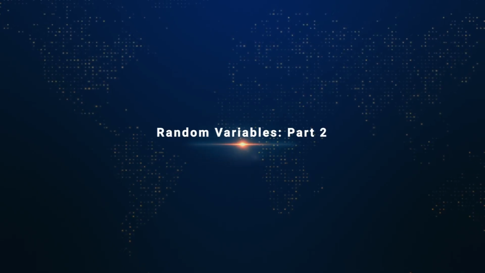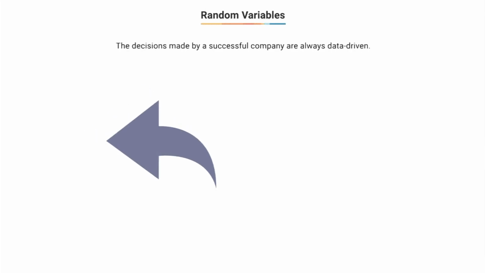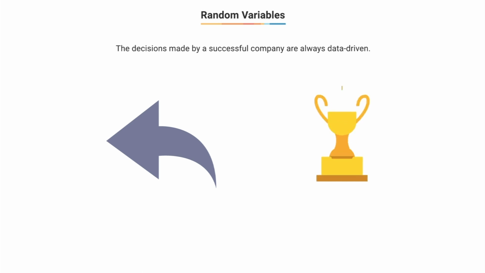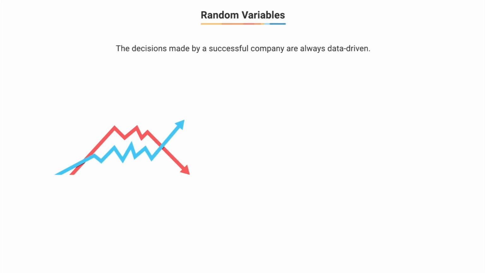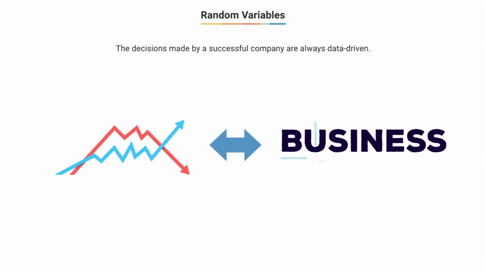Random variables part 2. Let us go back to some of the original questions that we were concerned with, starting with how likely the house is to win, or what profit or loss you should expect while running such a business. However, currently we cannot answer these questions, and in order to answer them, we need to analyze the outcomes in terms of probabilities.